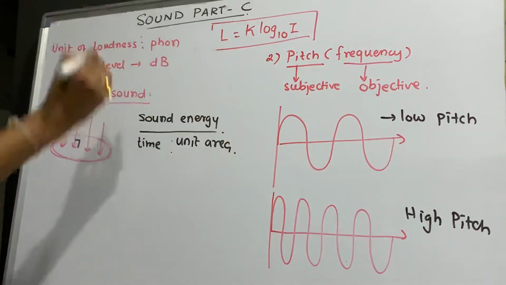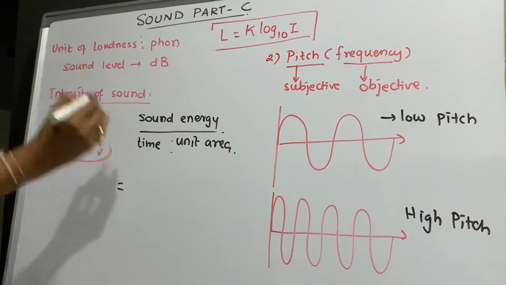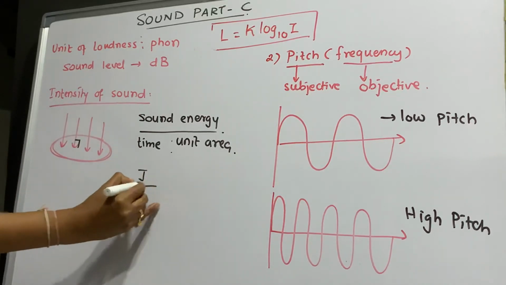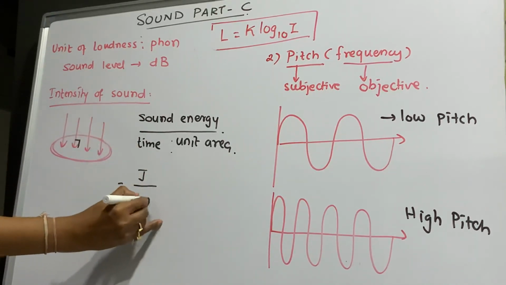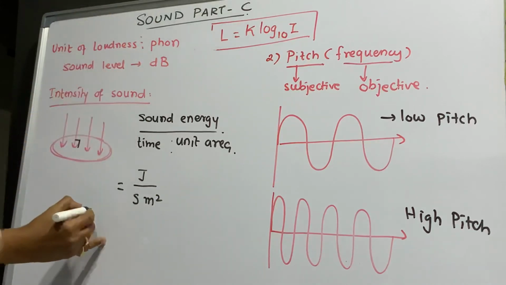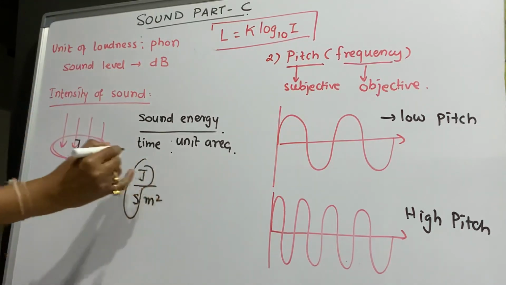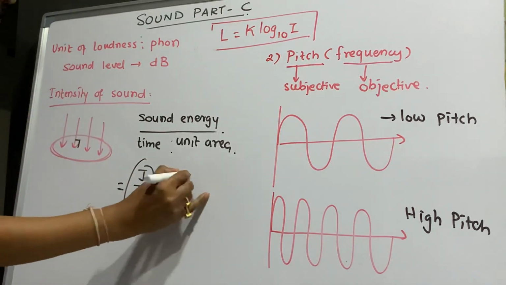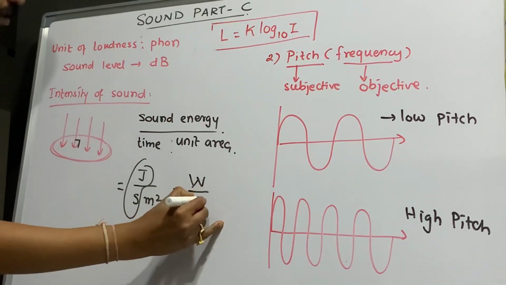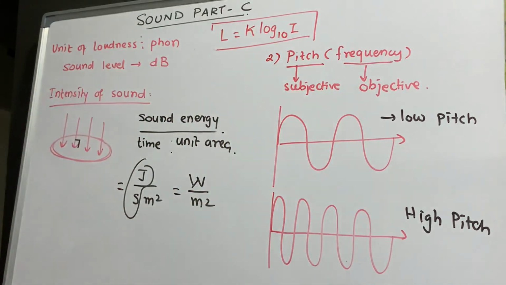So can I write here, it is the amount of sound energy. Energy will be joule. Time will be second. Area will be what? Meter square. But joule per second is written as what? Watt. So it is watt per meter square. So the SI unit of intensity of sound will be watt per meter square.